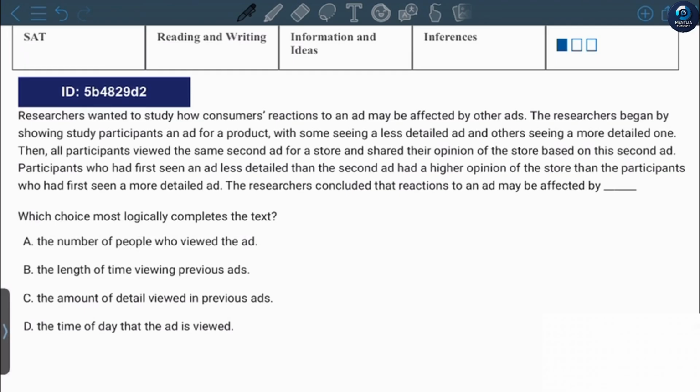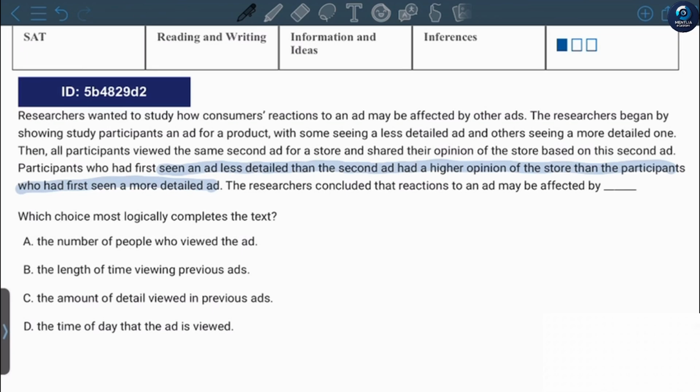Participants who had first seen an ad less detailed than the second ad had a higher opinion of the store than the participants who had first seen a more detailed ad. So seeing a more detailed ad first means that people will have a lower opinion about the store. But if you see a less detailed ad first, then you will have a higher opinion about that store.